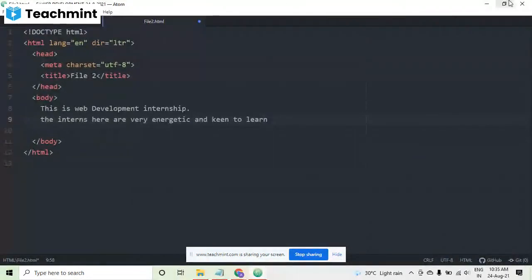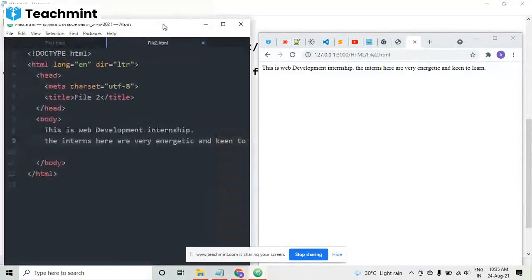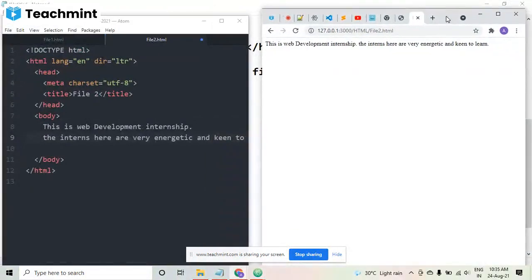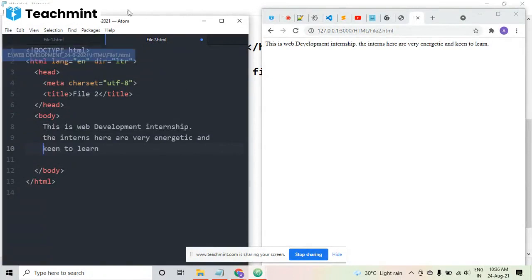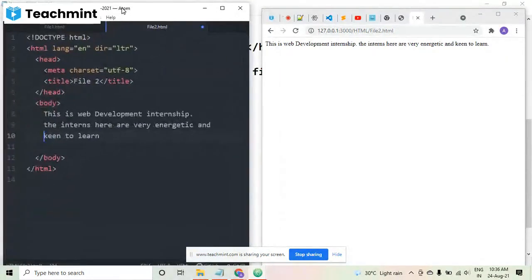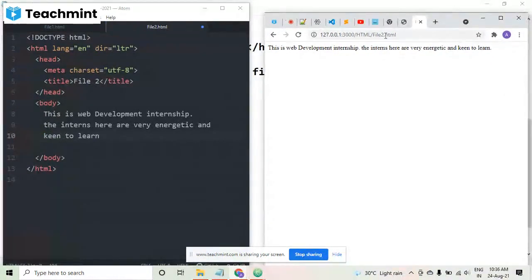Reducing the font size a bit. Okay, so now both are here. Actually, I want to show you the meaning of live server. Live server means that as I make any changes in this file, those changes will automatically be reflected on the live server. On the left-hand side, you can see my Atom editor, and on the right-hand side, this is my web page.